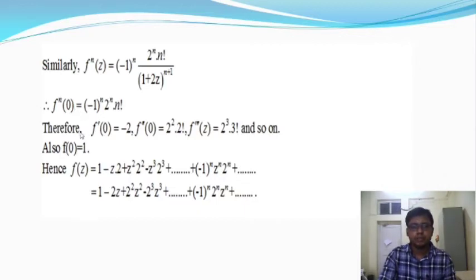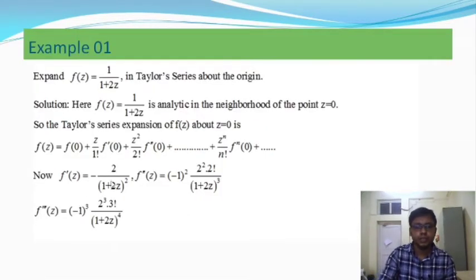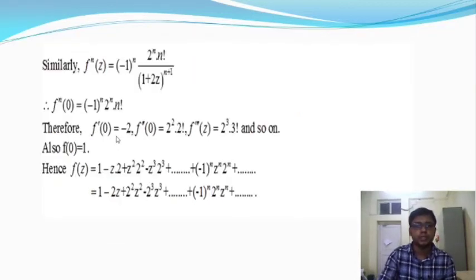So what will be the value of the first order differentiation about the point z = 0? We get -2 / 1^2, that means -2.